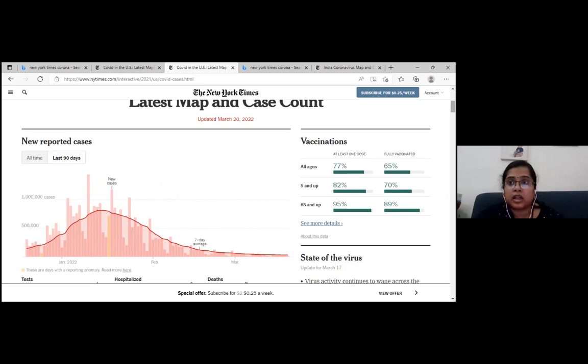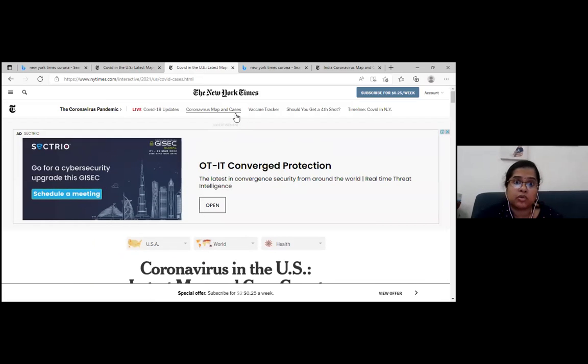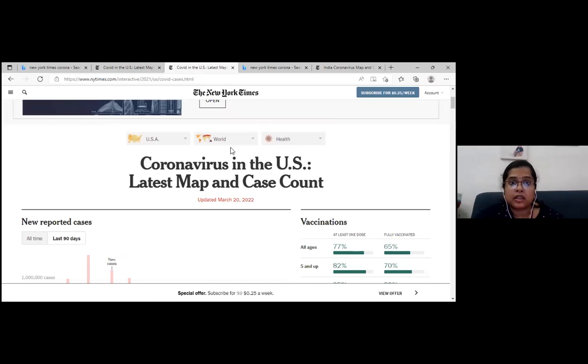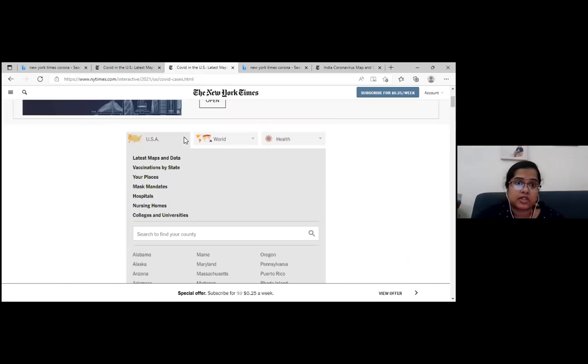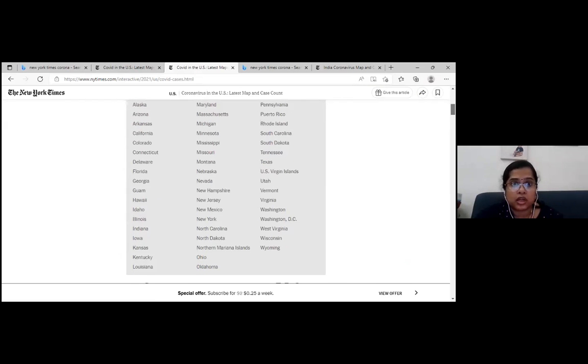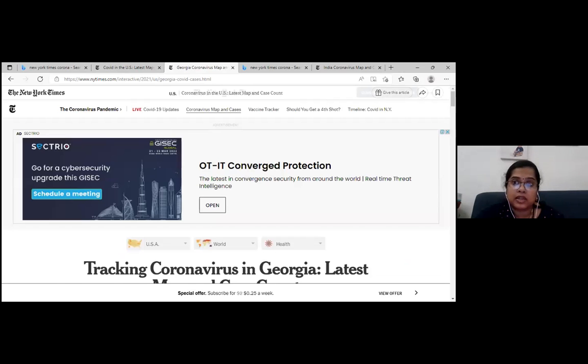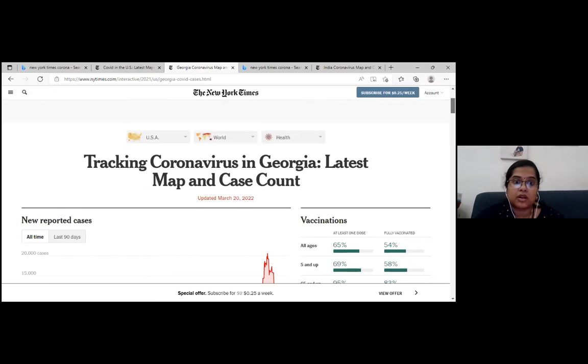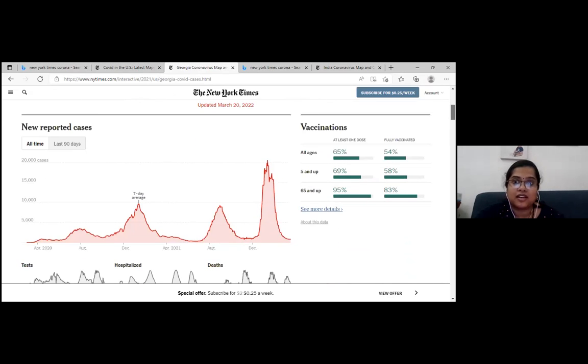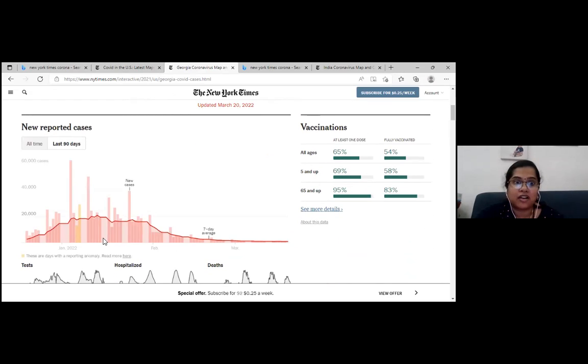If you would like a close look in the US itself, you can see there is a very good change in some of the states which we focused on, especially Georgia and New York. In Georgia, I noticed there were days when there were zero cases.